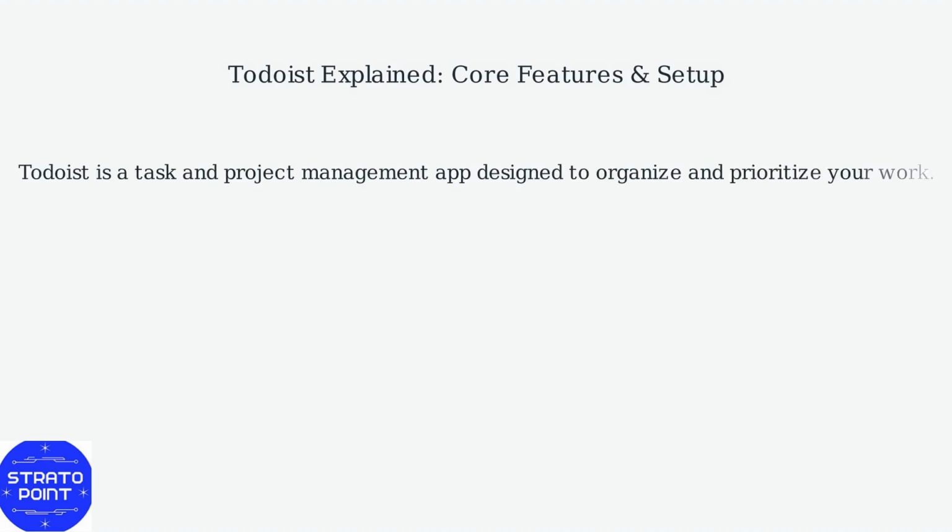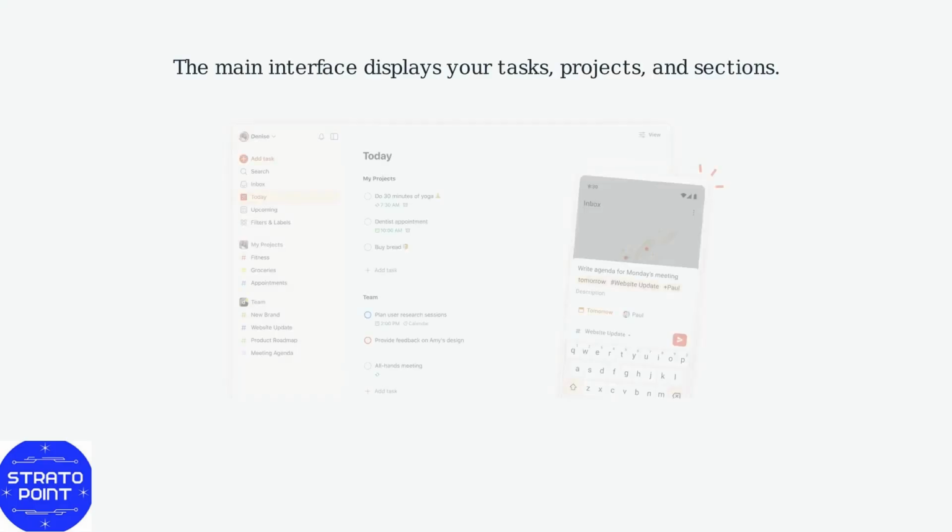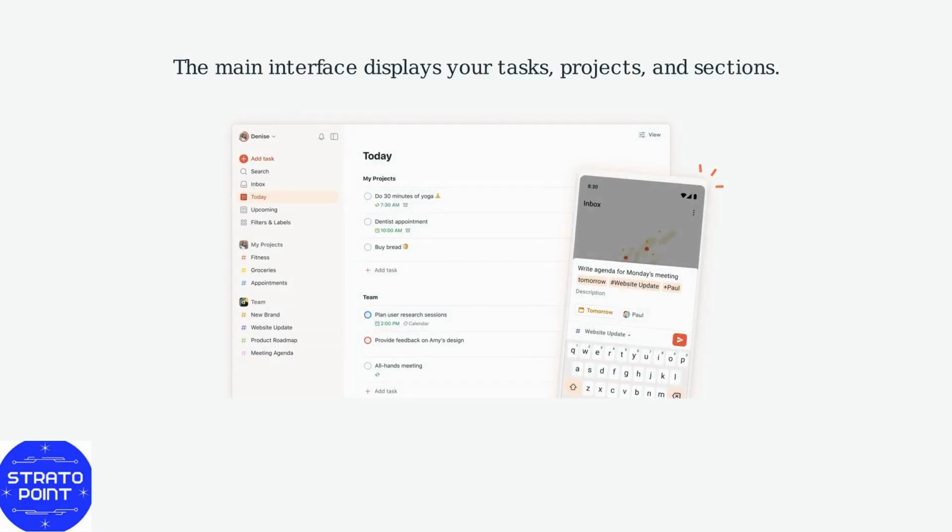Todoist is a task and project management app designed to organize and prioritize your work. Start by creating an account via email, Google, or Apple ID. The main interface displays your tasks, projects, and sections.